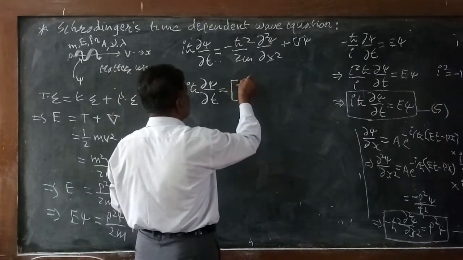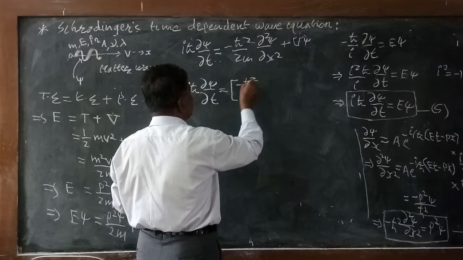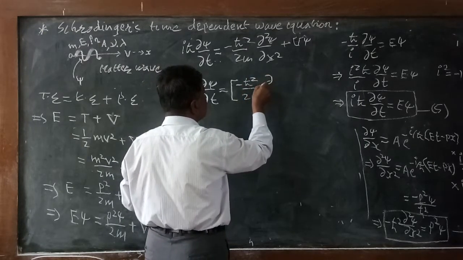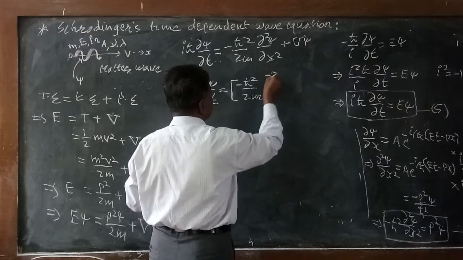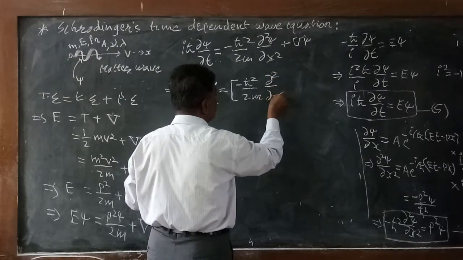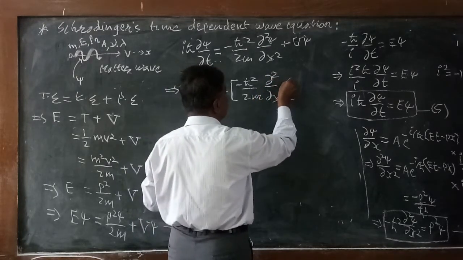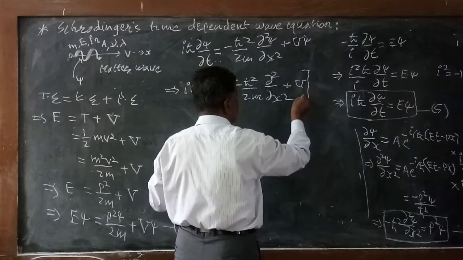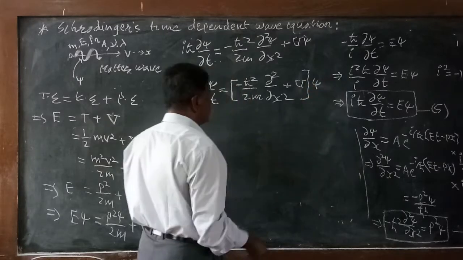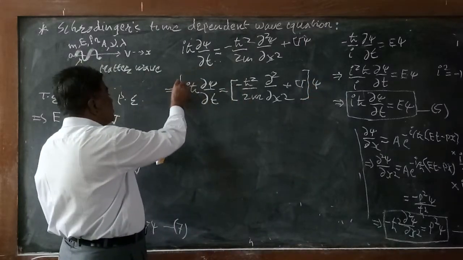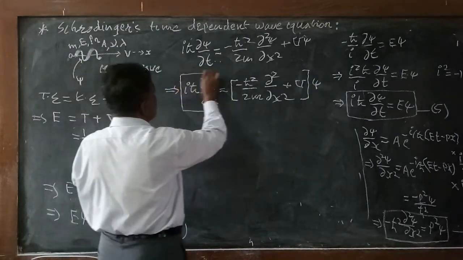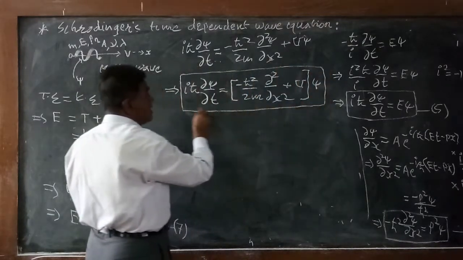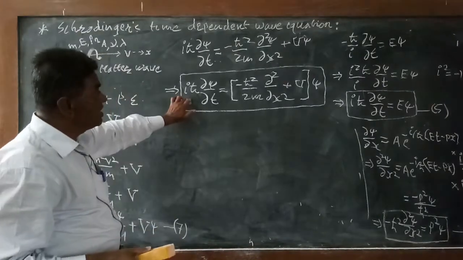So minus h cross square divided by twice m, d square divided by dx square, plus v, the potential function, bracket complete, and psi is here. So this equation is the famous equation known as Schrodinger's time dependent wave equation. This is the final equation.